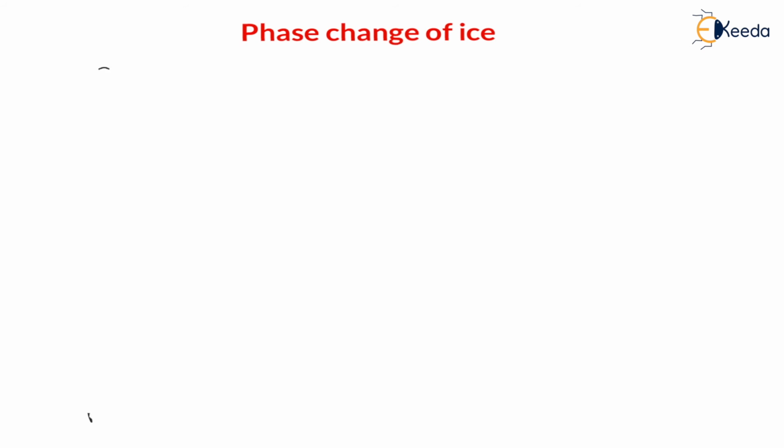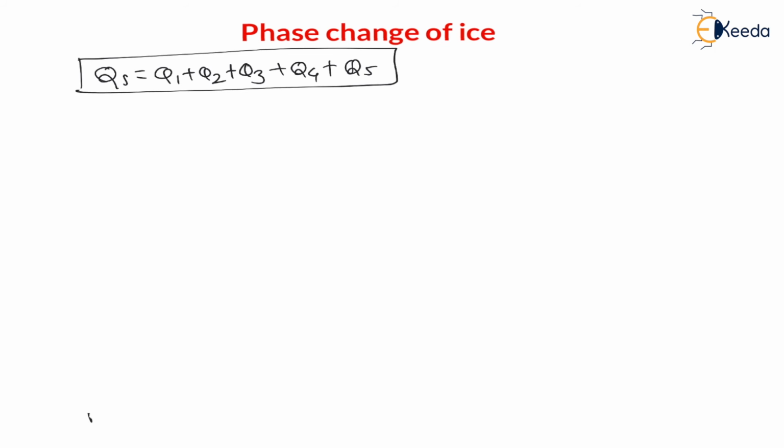Therefore, total heat supplied is equal to Q1 plus Q2 plus Q3 plus Q4 plus Q5 for converting m kg of ice from -5 degrees Celsius to 150 degrees Celsius. And the entropy change of ice will be equal to ds1 plus ds2 plus ds3 plus ds4 plus ds5, right?